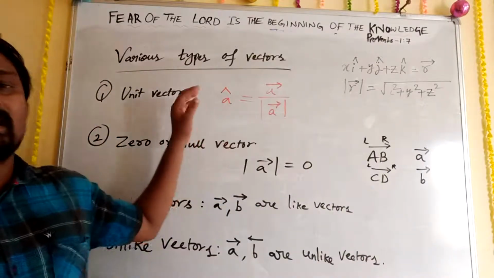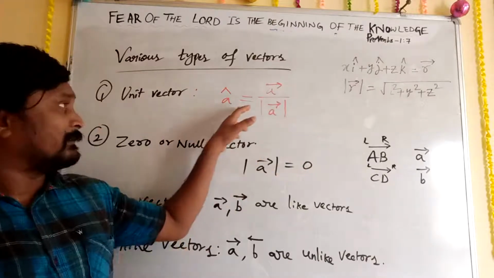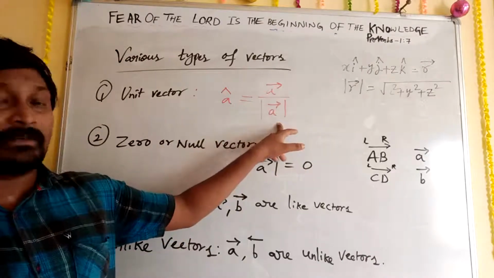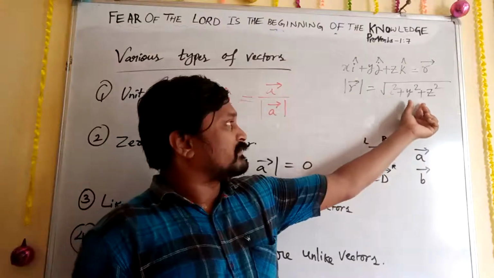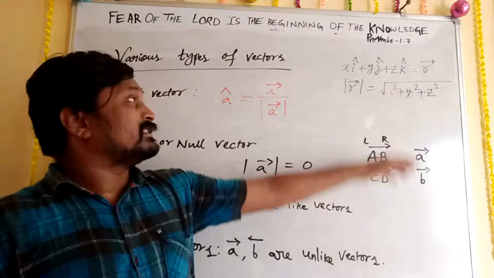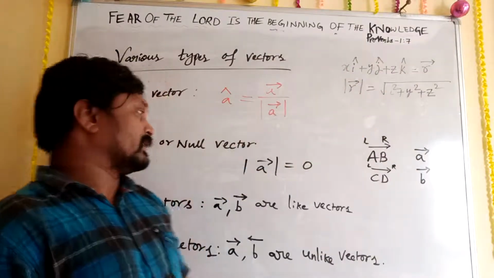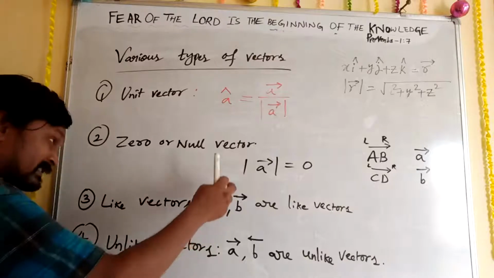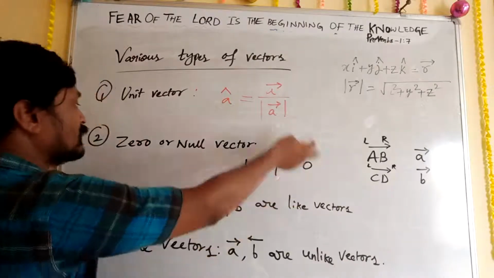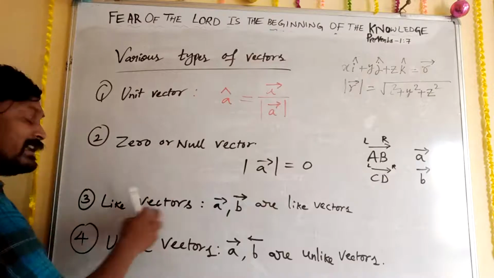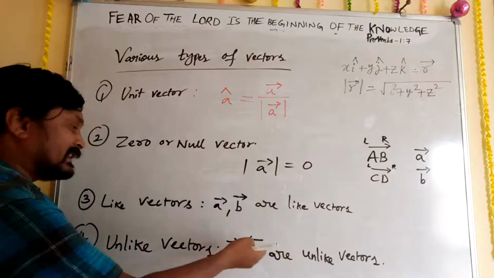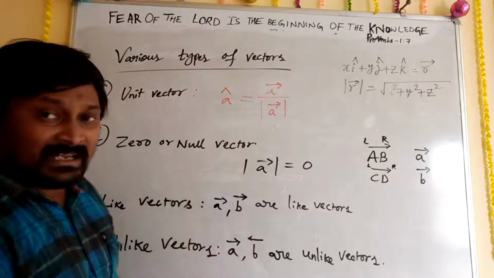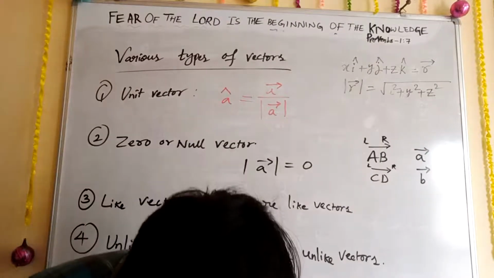So once again, understand it. Unit vector means A cap is equal to A vector upon modulus of A vector. And how to find the modulus of A vector or any vector? Modulus of R bar is equal to square root of x square plus y square plus z square. If only two terms are there, x square plus y square. Zero or null vector means modulus of the vector is 0. Like vectors means the same direction is there for both. If the same direction is not there, we say unlike vectors. That is about like vectors.